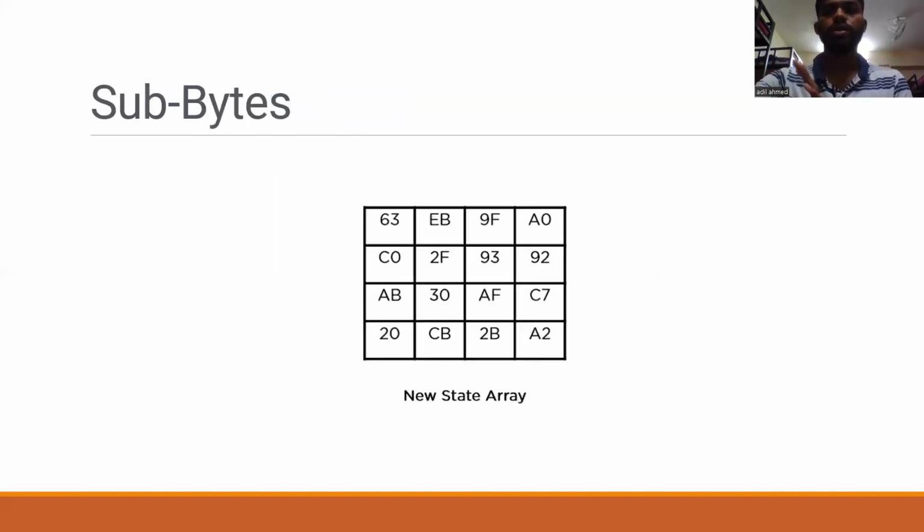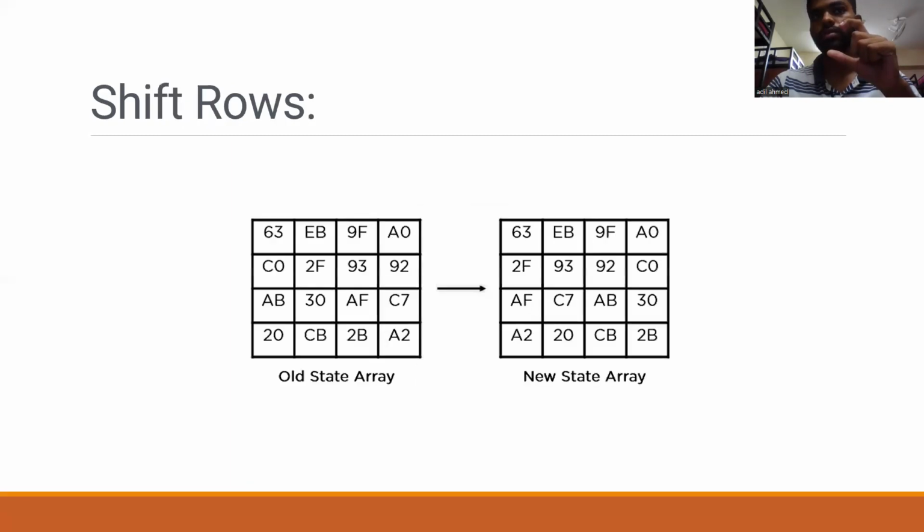And the sub byte step comes up here. It converts each byte of the state array into hexadecimal, split into two equal parts. These parts are the row and column, mapped with a substitution box, to generate the values for the final state array. You can see the state array values, and from that we have generated the hexadecimal values.